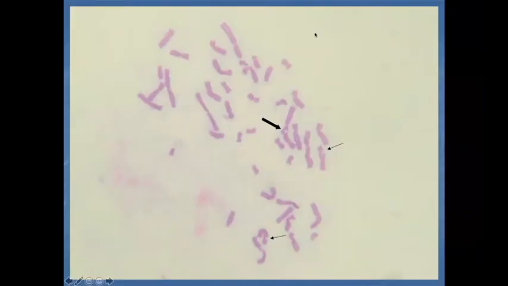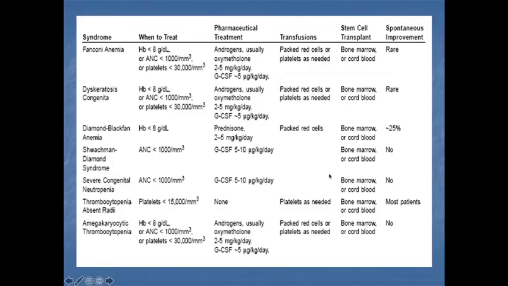That is the slide summary, but here I am discussing only what Fanconi anemia is and the diagnosis. The patient's hemoglobin level is less than 8 gram, absolute neutrophil count 1000 per cubic millimeter, platelet count less than 30,000 per cubic millimeter. This patient is treated with androgens like oxymetholone or G-CSF. Also treated with packed red cells or platelets when needed. Another method of treatment is bone marrow transplantation or cord blood. But improvement is very rare.